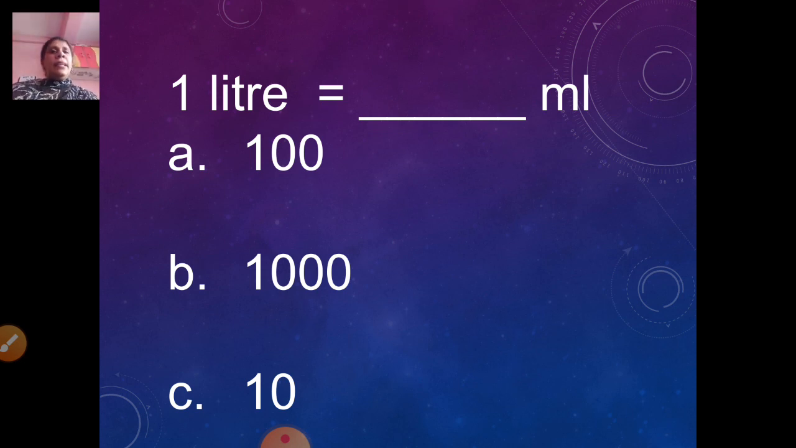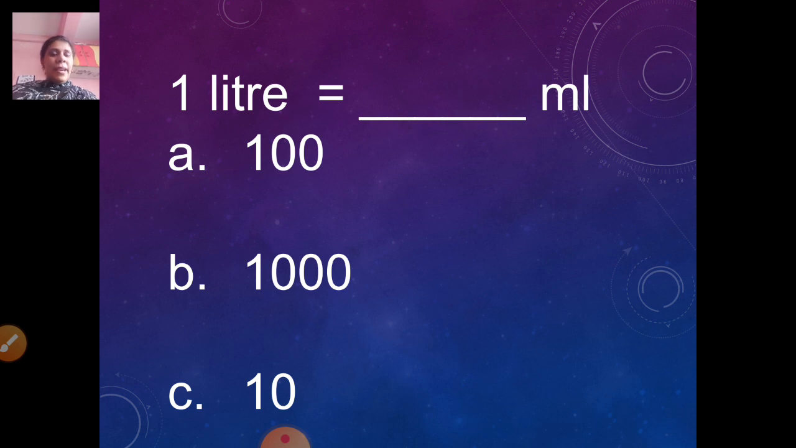Now 1 liter is equal to dash ml. This also we have done so many times. Option A 100. Option B 1000. Option C 10. What will be your correct answer?